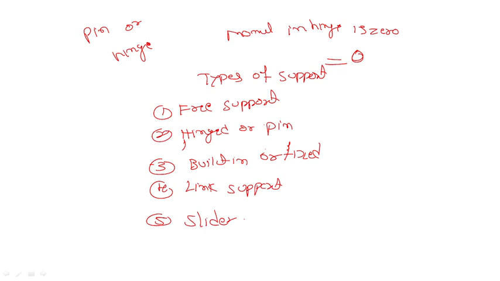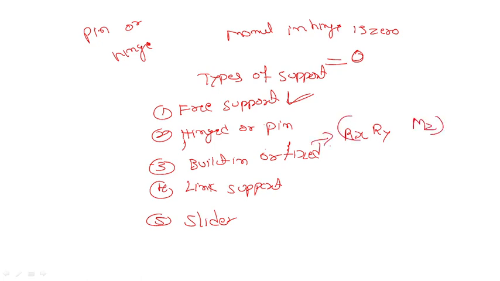Where the free support is used, that is a simple support on which the beam rests freely. And hinge or pin, you know. Built-in or fixed means it restrains complete movement of the beam both in position as well as in direction, so there are three reactions: Rx, Ry and moment in the Z direction.